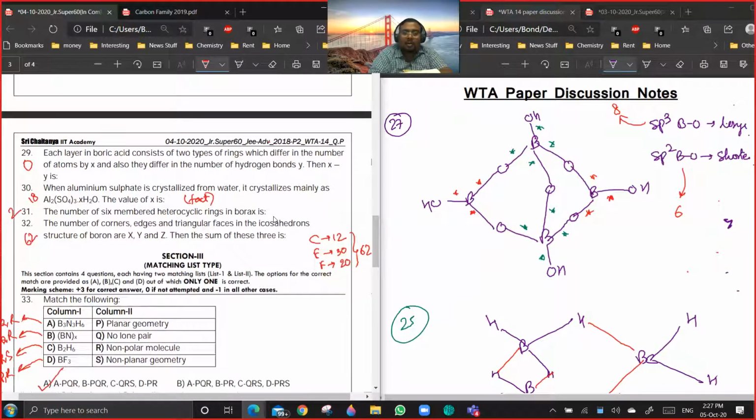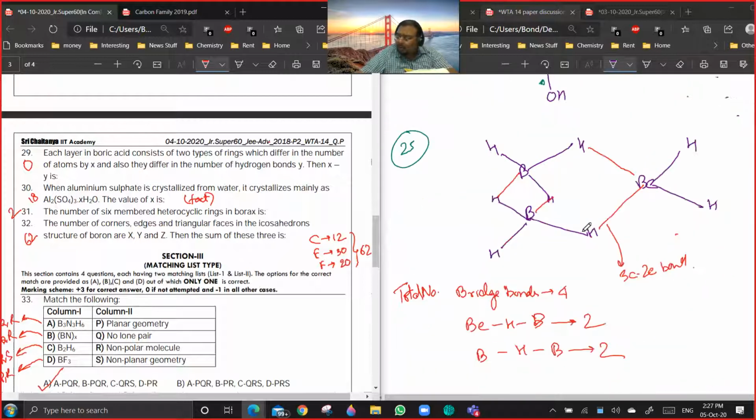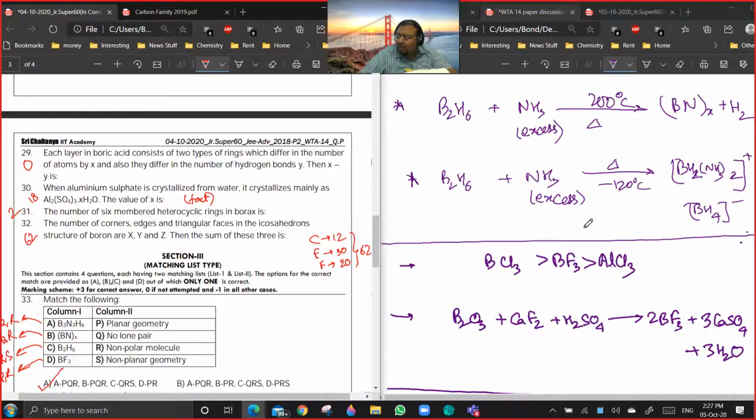No, you see, Al is aluminum. When it crystallizes, no, you cannot think of 6-membered coordination complexes. Are you getting a point? No, the structure is not available for this.